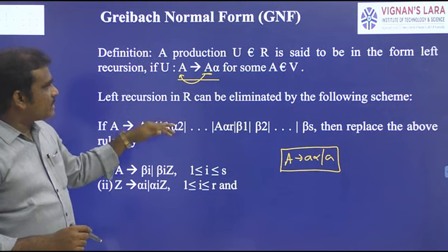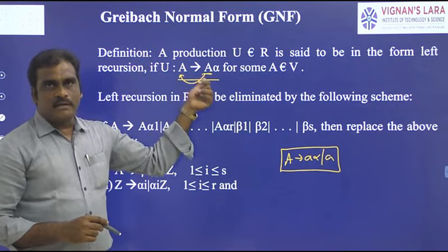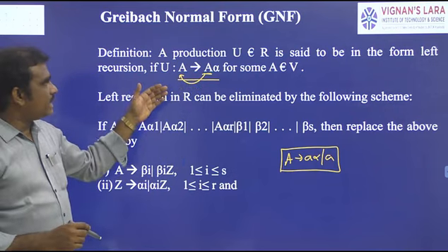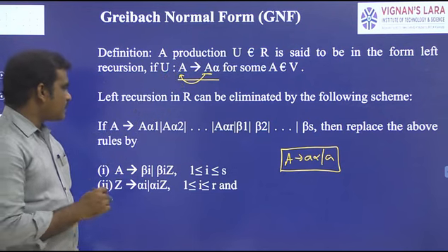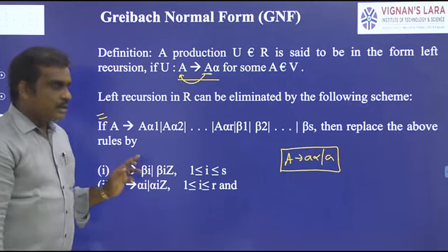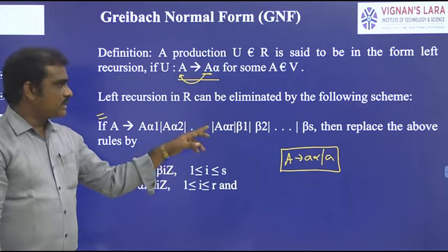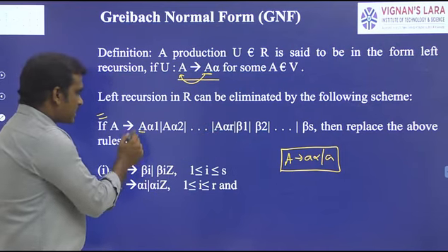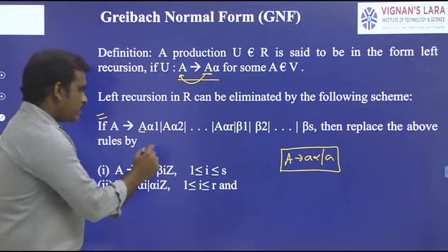During this process, if the production is of the form A → Aα, first we have to eliminate it. How do we eliminate this left recursion? The general form is A → Aα1 | Aα2 | ... | Aαr. Here each production starts with A, the production's left-hand side symbol.